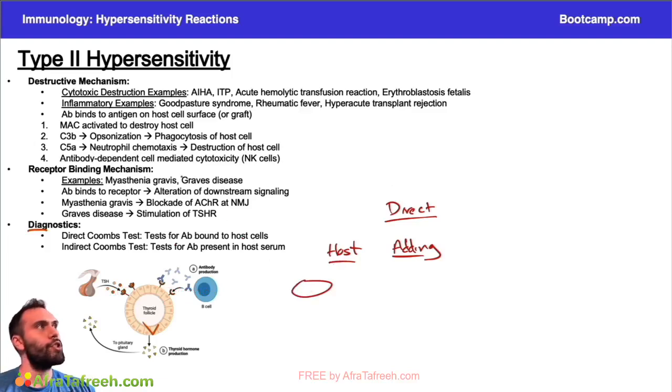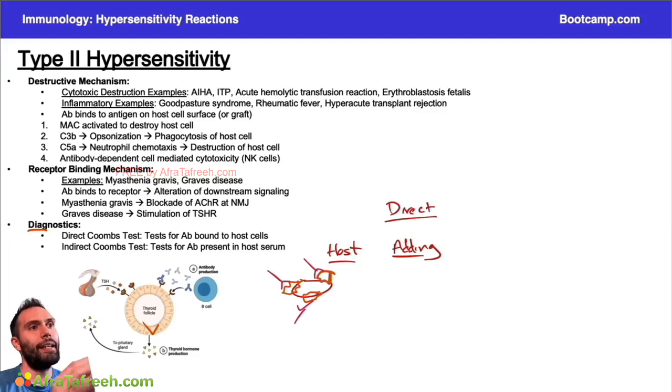So we have a host, let's just say we have our red blood cell here. Let's use the example we talked about. We have some antigen bound to that red blood cell. And on these antigens that are on our red blood cell, we have antibodies that are binding to those antigens, right? This is what we just talked about. So we have these antibodies all here that are bound to the antigens. Now, this is what we're going to have from the host.